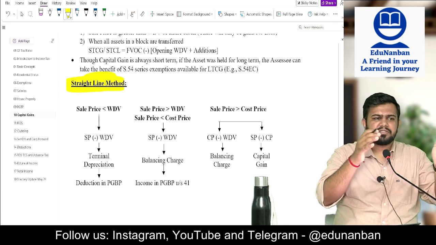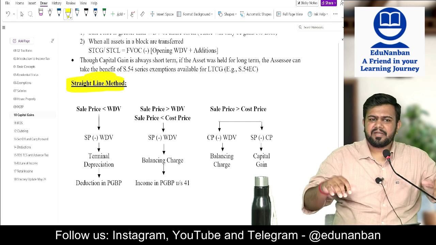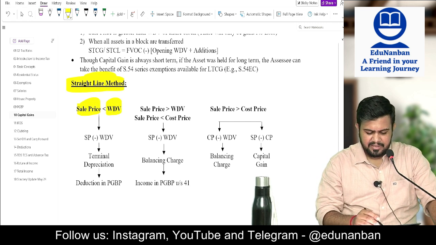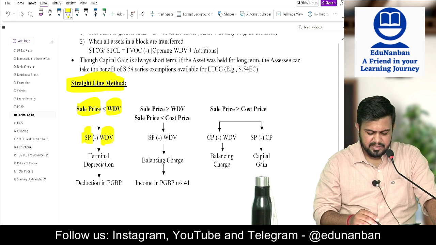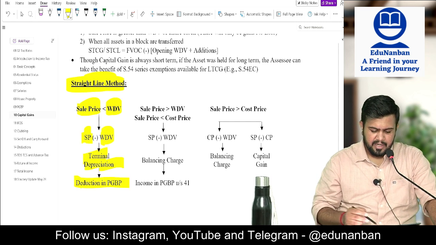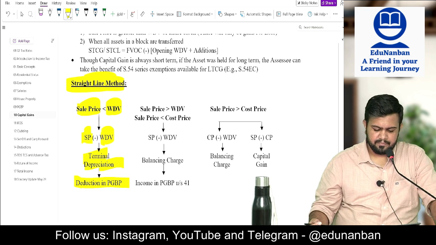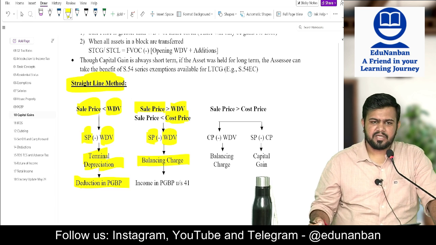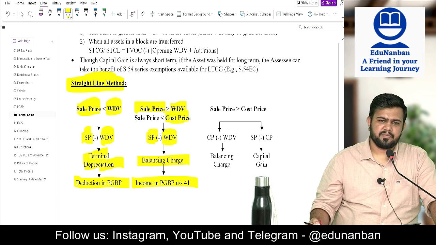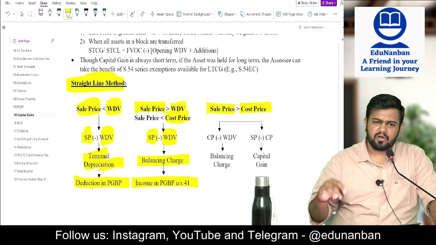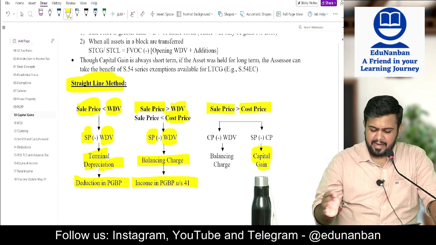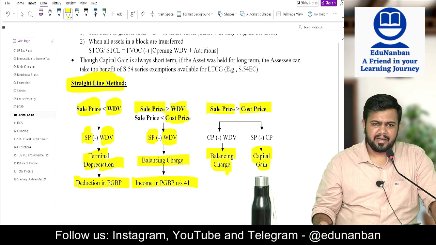If they are choosing the straight line method, then if the capital asset is sold, what will happen? Let us see. If the sale price is less than WDV, then WDV minus selling price is called terminal depreciation. It is allowed as a deduction in PGBP. If the sale price is more than WDV but less than cost price, then selling price minus WDV is called balancing charge. It is treated as income in PGBP. If the selling price is more than cost price itself, then the amount up to cost price will be called capital gain, and below the cost price up to WDV will be called balancing charge.